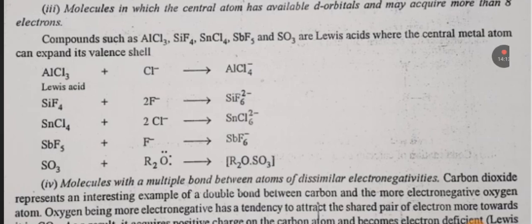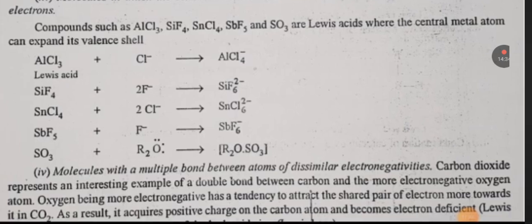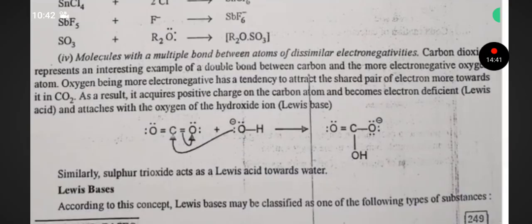Molecules with a multiple bond between atoms of dissimilar electronegativities. Carbon dioxide represents an interesting example of a double bond between carbon and the most electronegative oxygen atom. Oxygen being more electronegative has the tendency to attract the shared pair of electrons more towards itself in CO2. As a result, carbon acquires a positive charge, becomes electron deficient, that is a Lewis acid, and attacks the oxygen of the hydroxide ion, the Lewis base. Similarly, sulfur trioxide acts as a Lewis acid towards water.